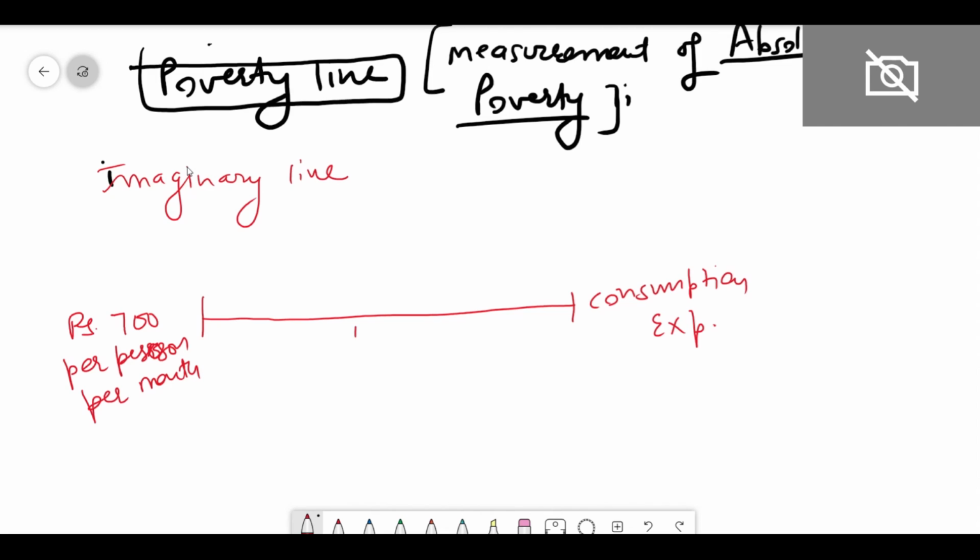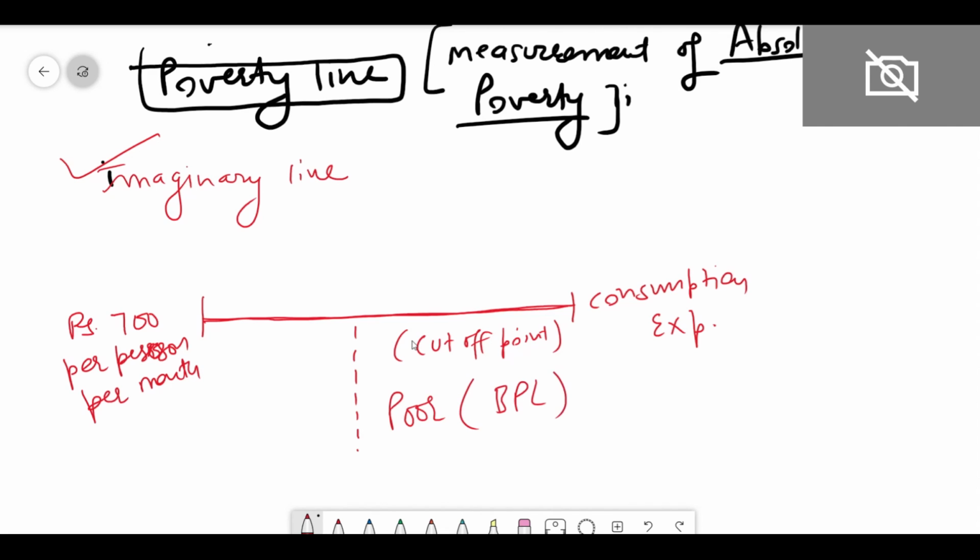So all the people below this cutoff point, below this poverty line, which is an imaginary line, this line acts as a cutoff point. Below this everyone is poor, or they are called BPL, that is below the poverty line, and the people above this line are called APL, above the poverty line, right?